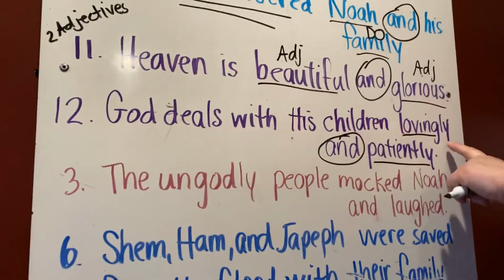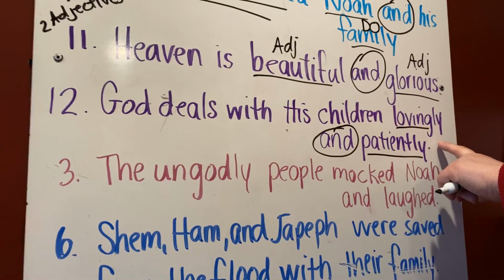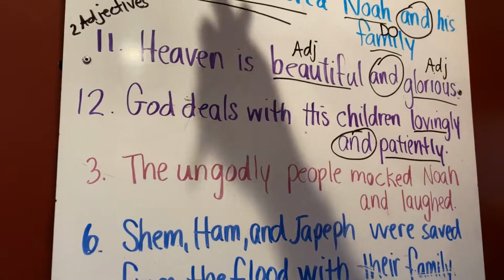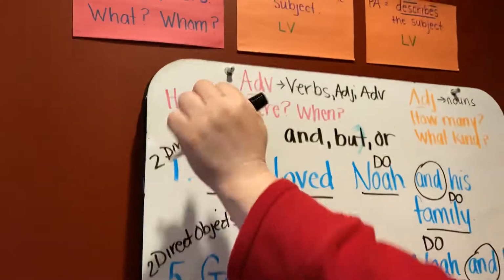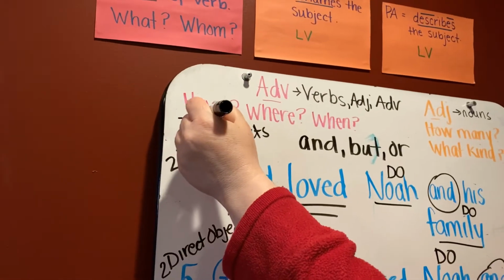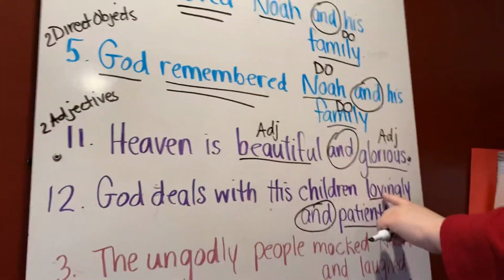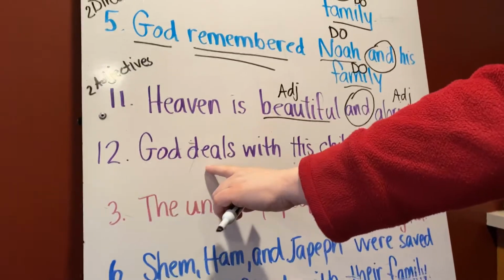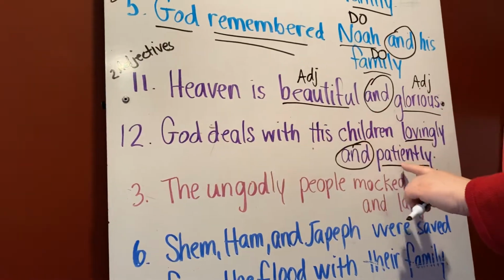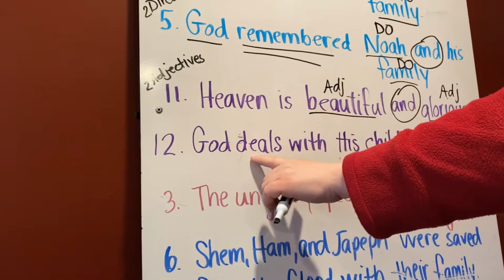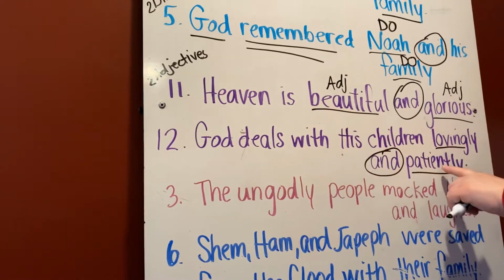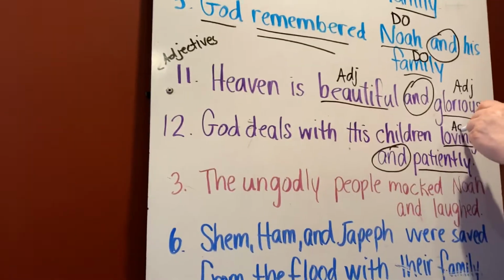And do you remember that when we're asking the question how, for an adverb, oftentimes our words are going to end in ly. Lovingly tells how God deals with his children, and patiently describes how God deals with his children. So lovingly and patiently are both adverbs.